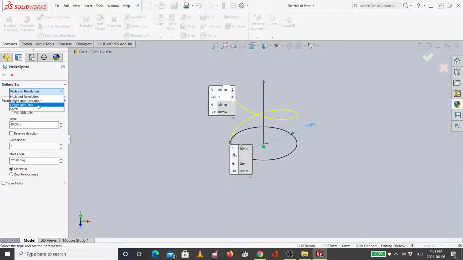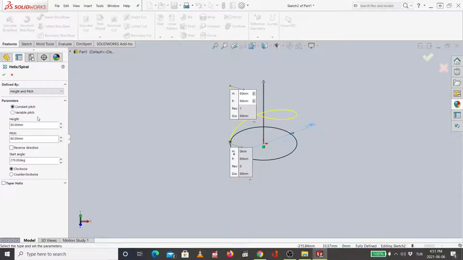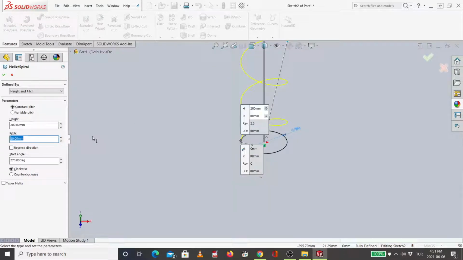For us, we are going to select height and pitch. So I will set the height of my spring, which is 200 millimeter, and the pitch, which is the angle between the rotation. As much as you decrease it, we will have a larger number of helix turns.